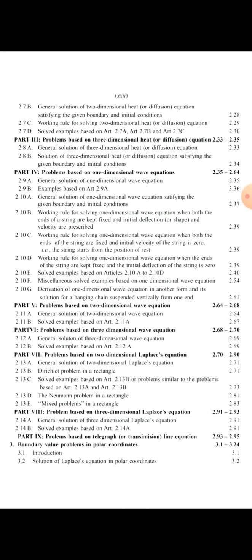Here you get the heat equation, one dimensional, two dimensional. You also have wave equations, and finally you have the Laplace equation. There are plenty of questions. Each part consists of numerous questions.